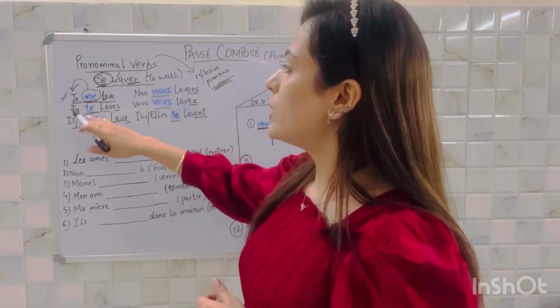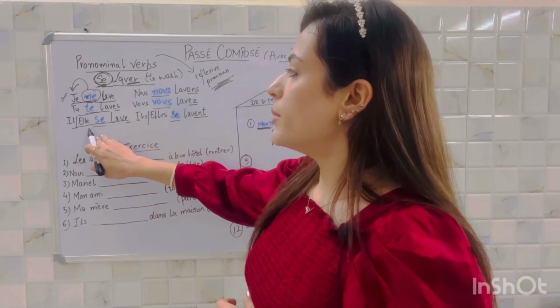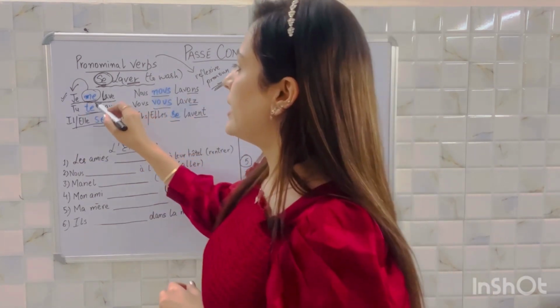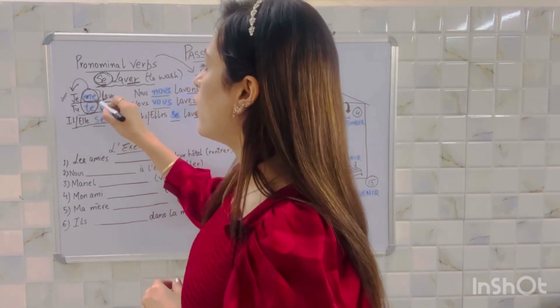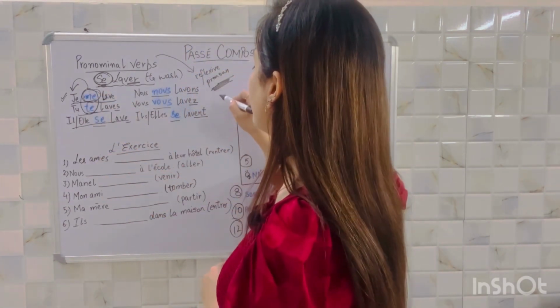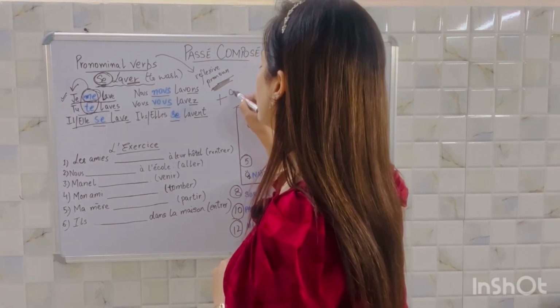And if you want to convert these pronominal verbs into passé composé, you will have to place the conjugation of être after the reflexive pronoun. Always put it after the reflexive pronoun, and then add your conjugation of être.